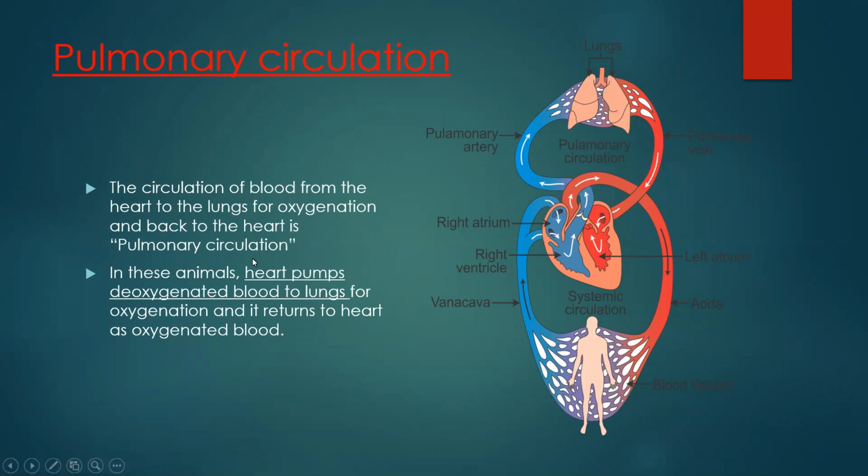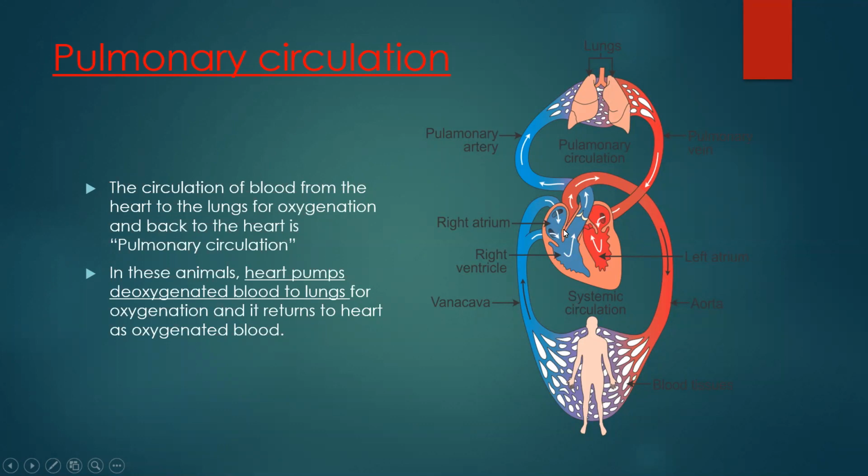Now in these animals, the heart pumps deoxygenated blood to the lungs for oxygenation and it returns to the heart as oxygenated blood. As I said, the heart has four chambers: two auricles and two ventricles. This is the right auricle, left auricle, right ventricle, left ventricle.